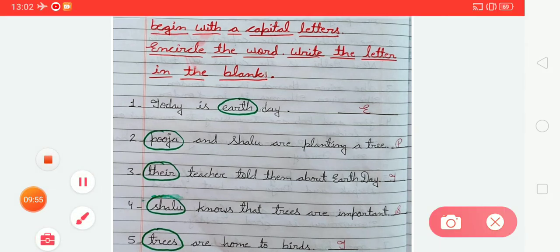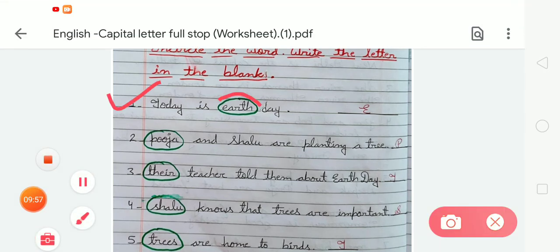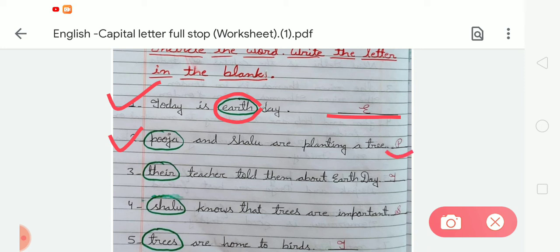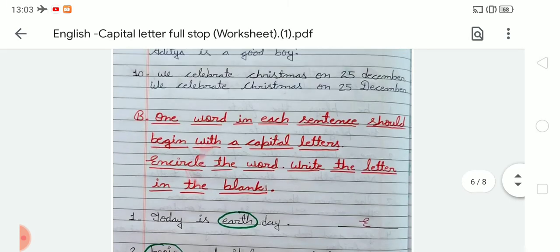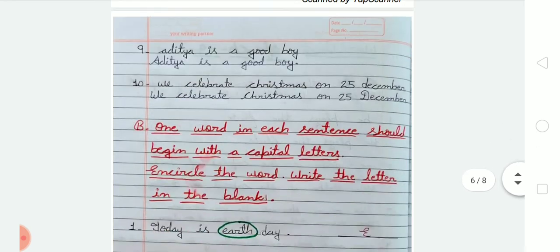So in number 1, today is Earth Day. So here Earth will start with a capital letter. So we have to write E in the blank. In second, there is the word puja, so we have to write P. In third, there is the word there, so we have to use T in capital form, so we have to write T. In fourth, salu, so we have to change it to a capital, so we have to write S. In number 5, there is a tree, so we have to change T to a capital, so here we have to write T. Like this we have to complete exercises A and B in the notebook with good handwriting.